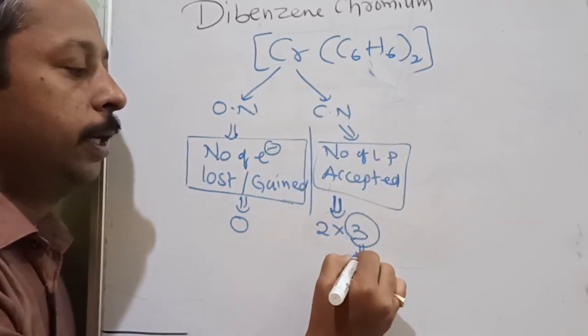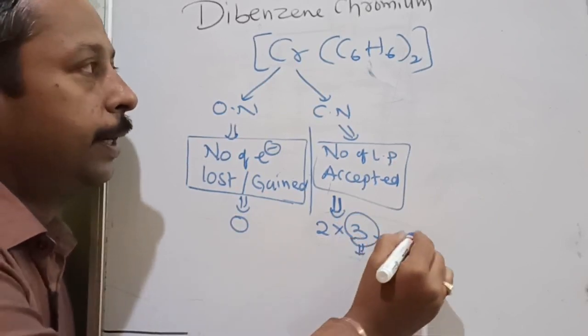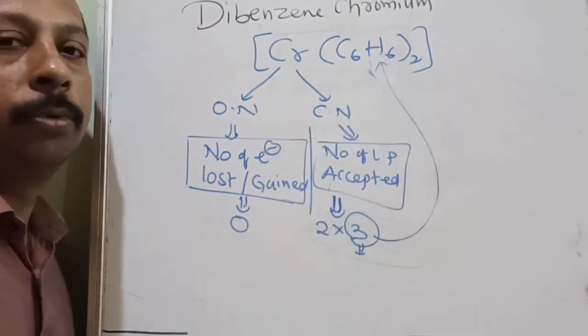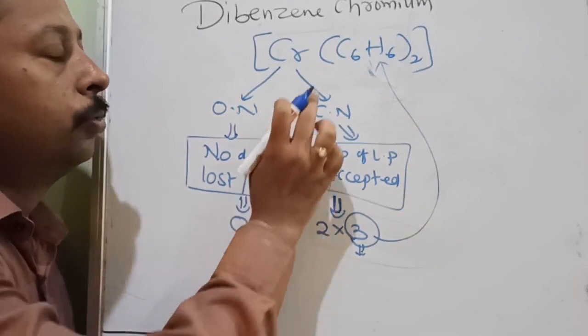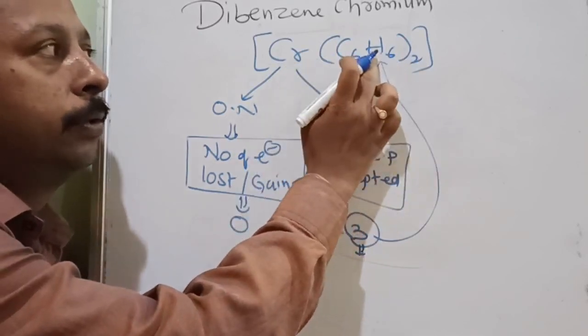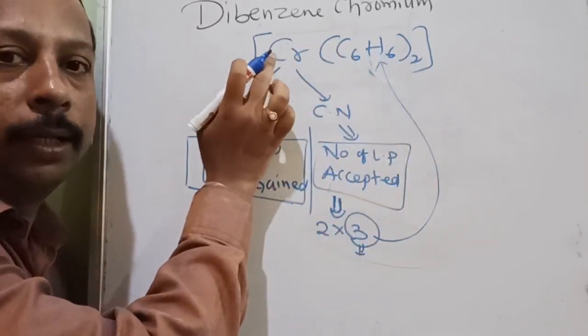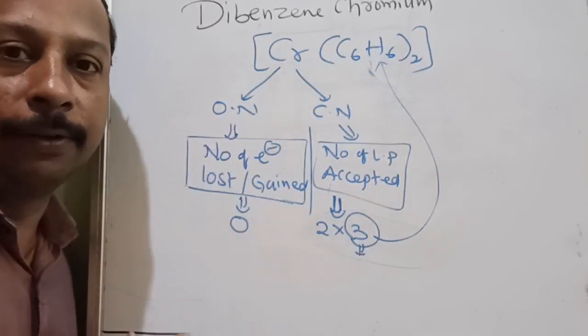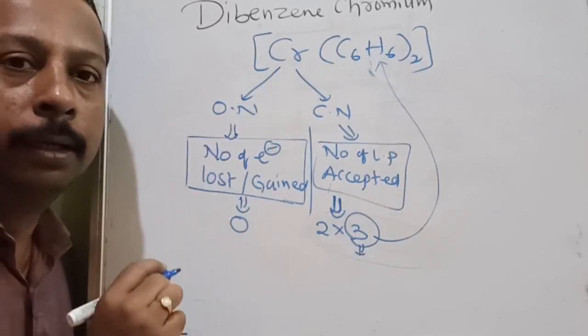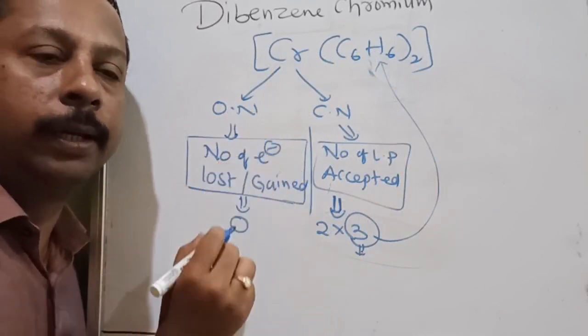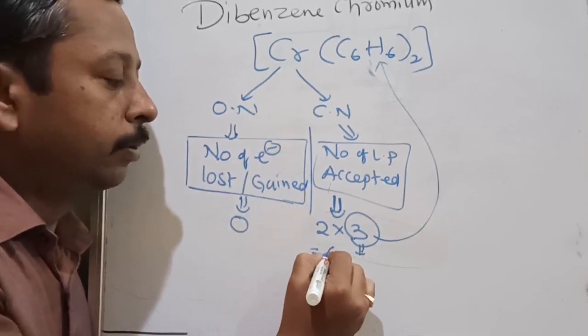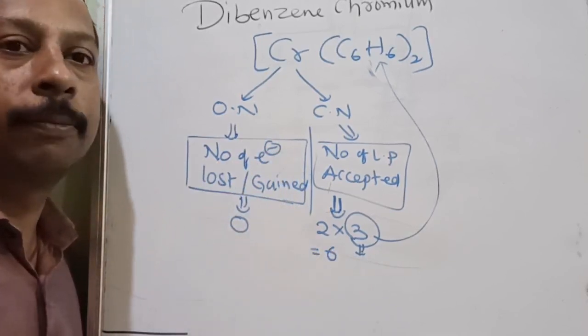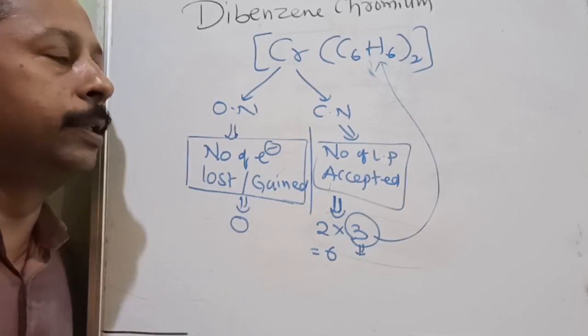What is this 3? Denticity. This denticity belongs to benzene. So the number of ligands into its denticity will be the coordination number. Coordination number is defined for what? Metal. Denticity is defined for what? Ligand. So then what is the coordination number? 6. The coordination number of chromium is 6.